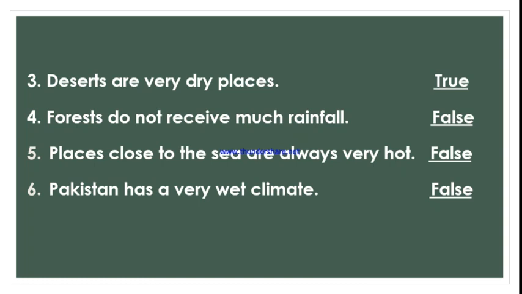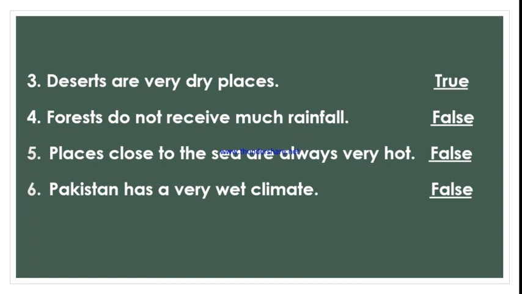Number 5, places close to the sea are always very hot. What's the answer to this statement? This statement is false. Why? Because we all know that places close to the sea are not very hot because of all those winds that keep on blowing from the sea towards the land that help to bring the temperature down.